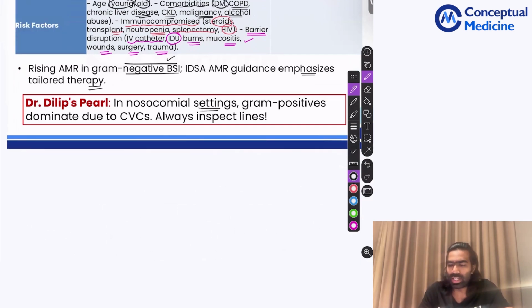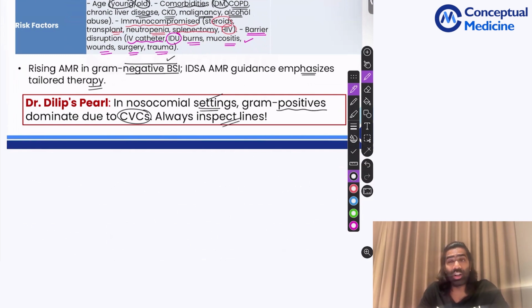In community-acquired settings, it's going to be more of gram-negatives, or if the patient has a clear-cut focus like UTI or GI problem, it will be gram-negative. But in nosocomial settings, because of the use of catheters like central venous catheters and IV lines, gram-positives are going to be very common.